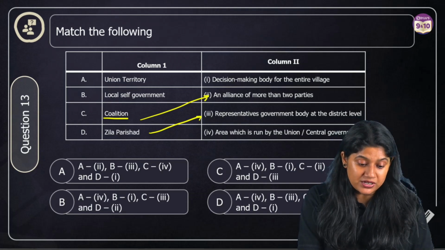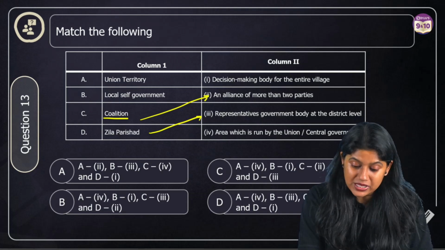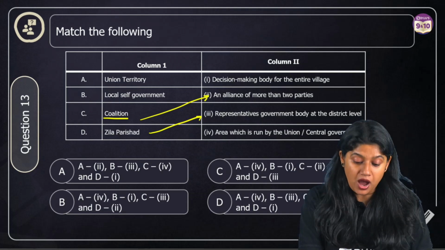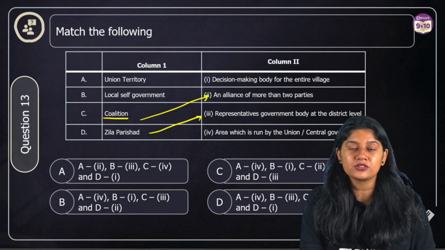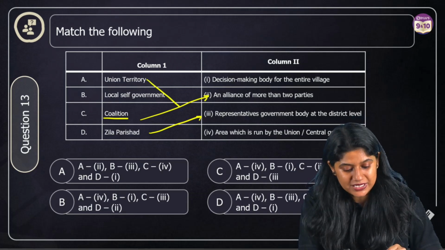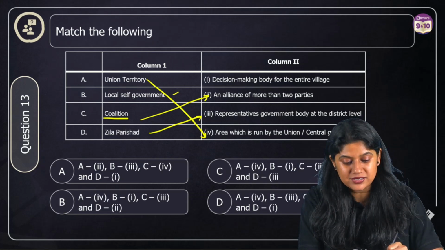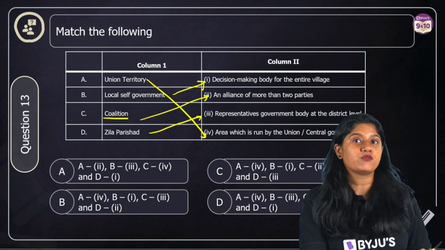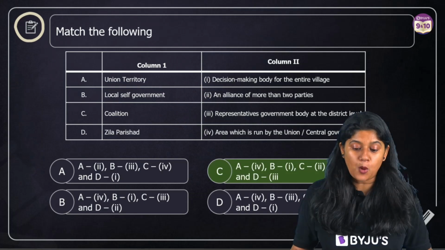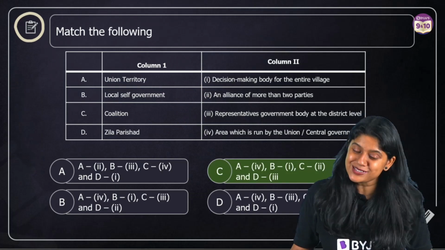Then we have the union territory, right? Union territories, of course, are the areas which are run by the union or the central government. That is over here. What are we left with? Local self-government, and that is a decision-making body of the entire village. Based upon this, option number C is the correct answer.